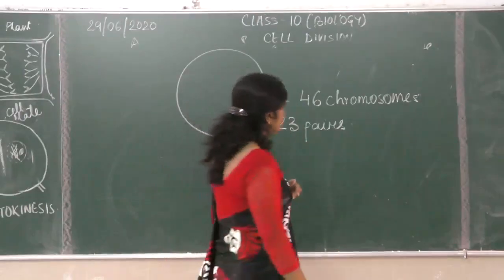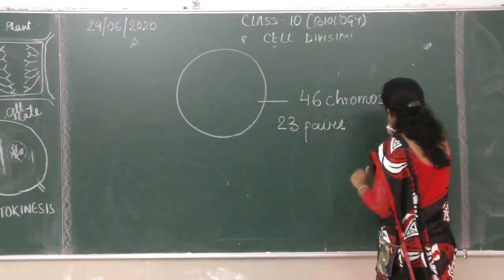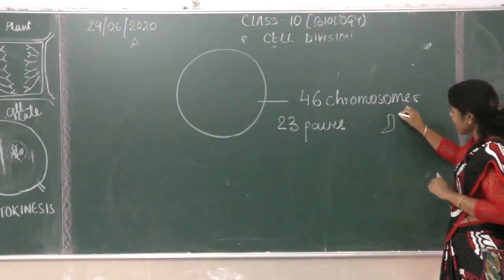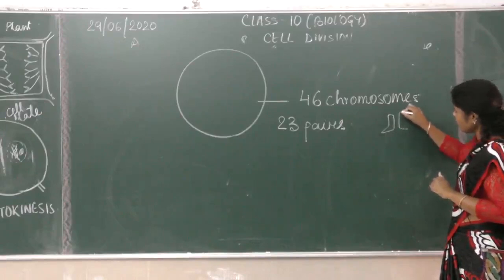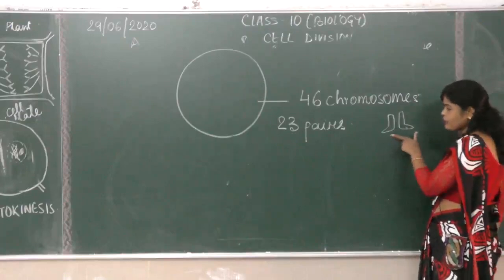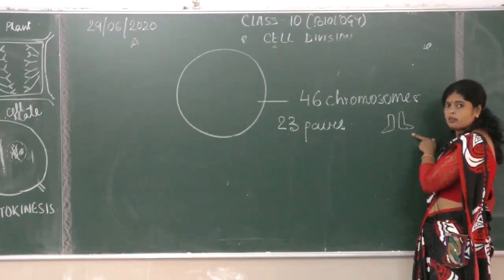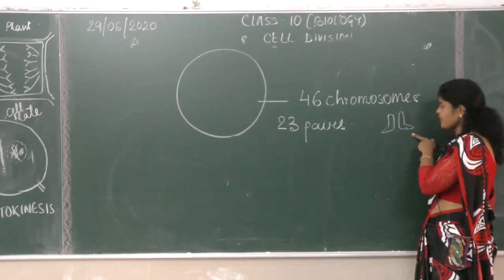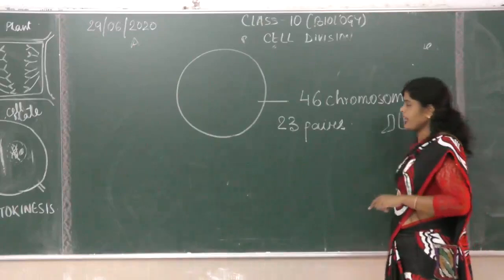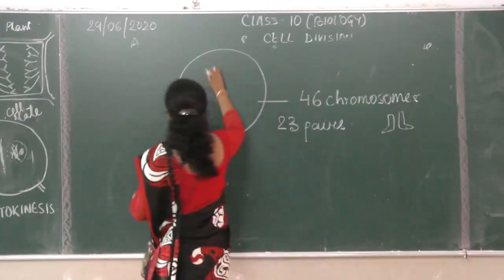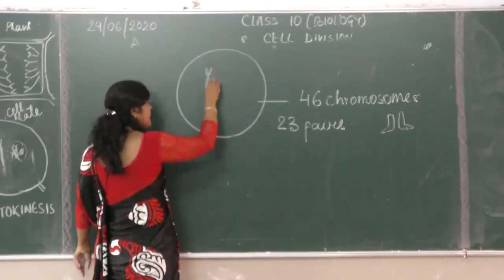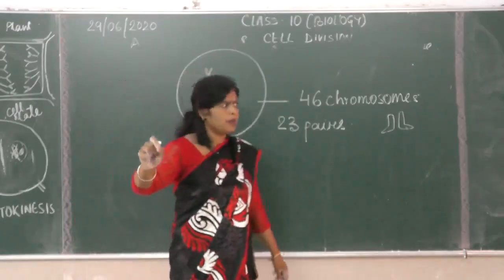Why is it so? Because each of the socks you have has an exact pair. One is for the left leg, another is for the right leg. So this becomes one pair of socks. You will never say I have 2 socks. The same way, any chromosome in our cell, I am not showing the nucleus, try to understand this, any particular chromosome if we are picking up.